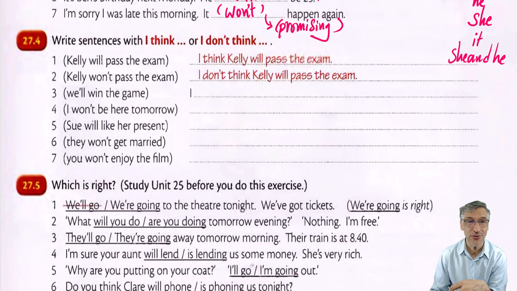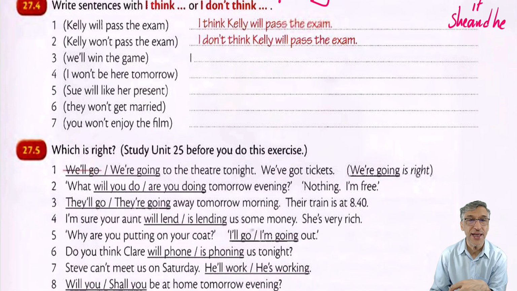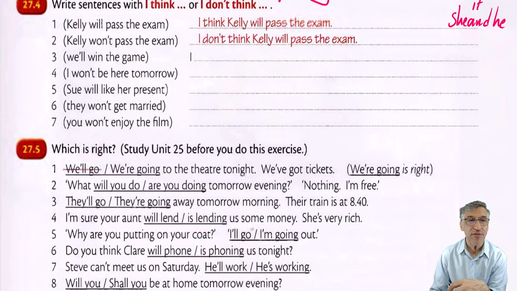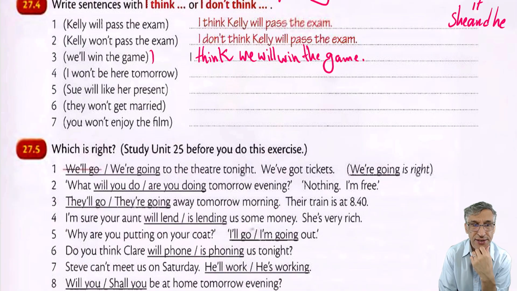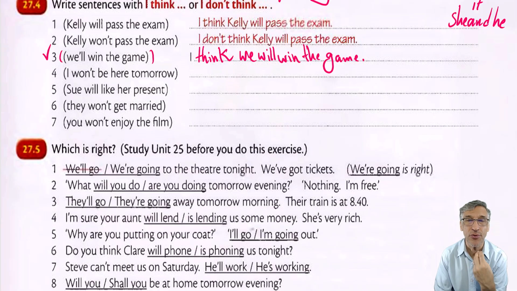Well, this is very interesting. Well, here we have something very, very important. Number 3, you say, we will win the game. Yes, I think we will win the game, okay? We will win the game. Okay. The book is asking us, this is your imagination, number 3. Try to make a sentence about your imagination. We are talking about the future. We are thinking about the future. Okay? So we need to bring "will."